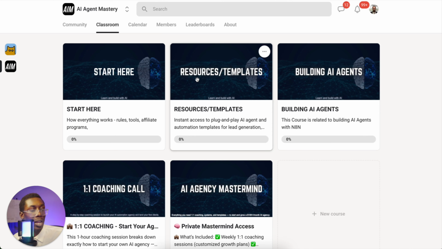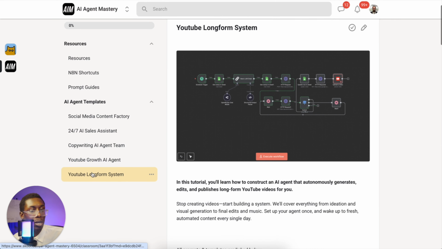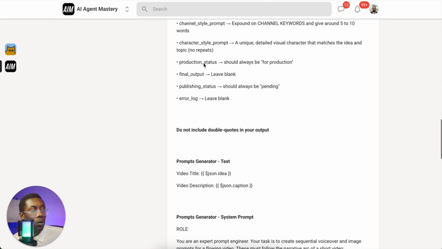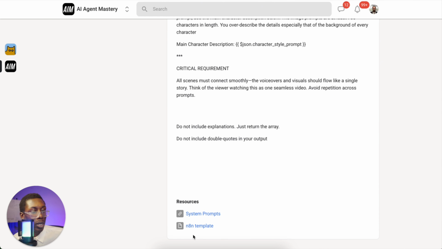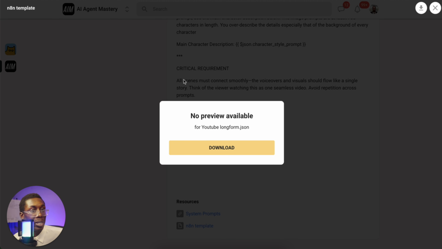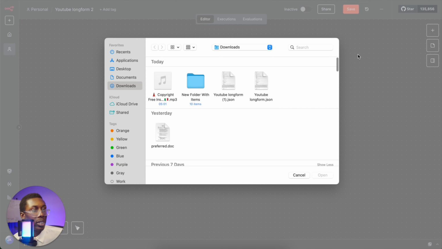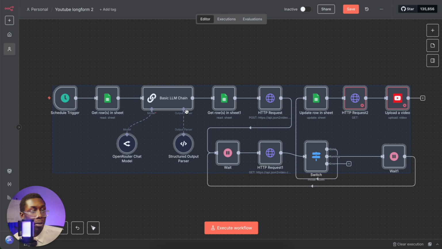You come over here to Classroom and go to Resources and Templates, then under here, YouTube Longform System is where the prompts are. You can scroll all the way down to the resource links, and then just click n8n template and download that. Then you would go over to a new workspace, and then you come up over here, and then you can import the entire workflow from the file, YouTube Longform JSON, and it will pop up right there. Or better yet, if you open it and copy and paste the JSON, you can just paste it right there.